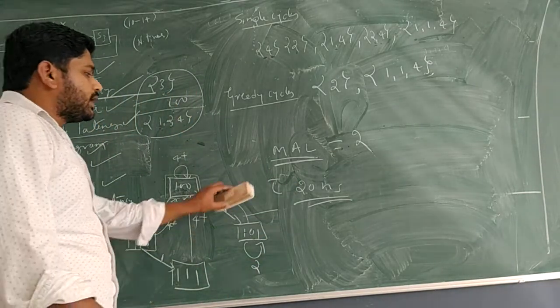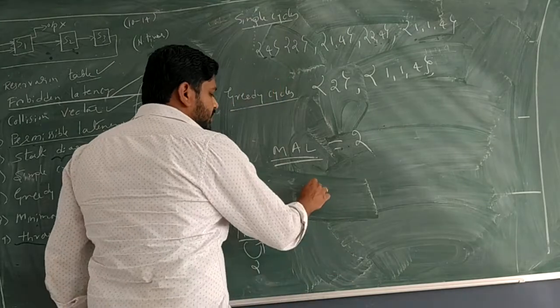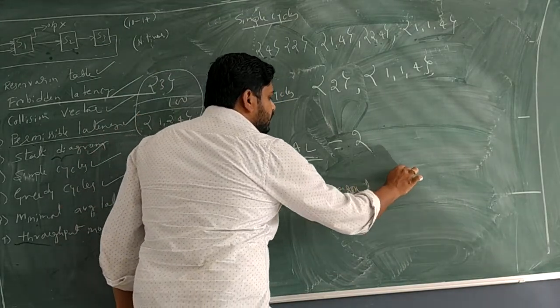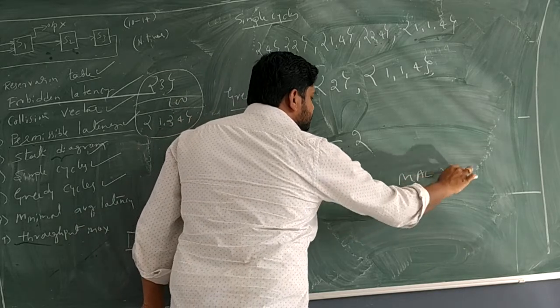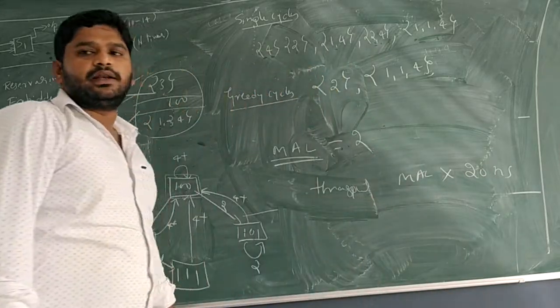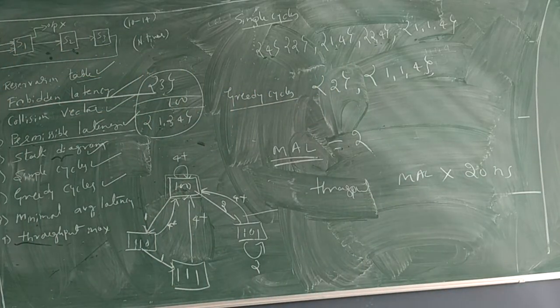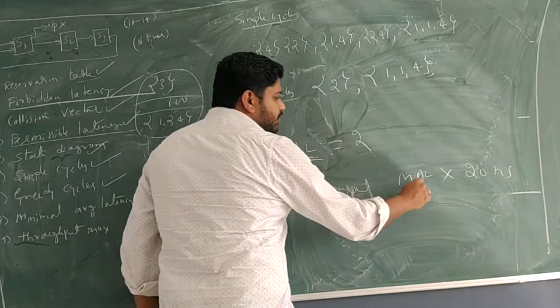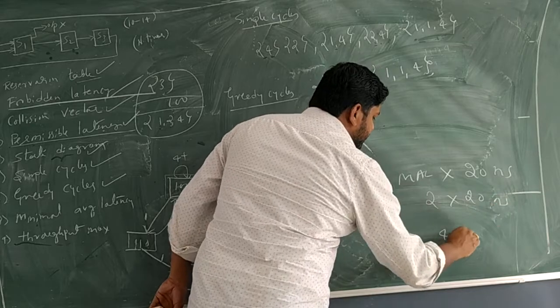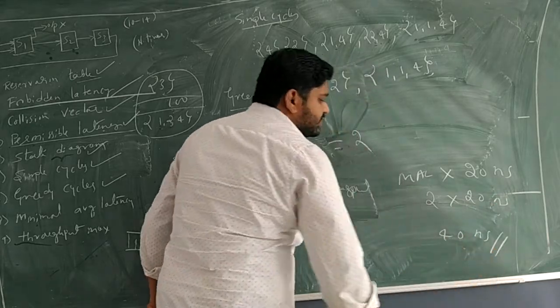So to calculate throughput, we have to do MAL into 20 nanoseconds, which is a time, the pipeline clock time. MAL is 2 into 20 nanoseconds, that means 40 nanoseconds.